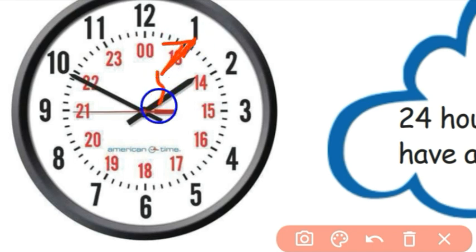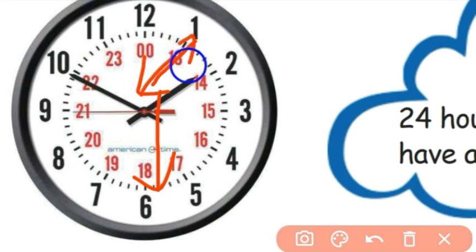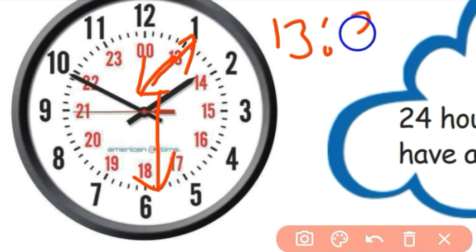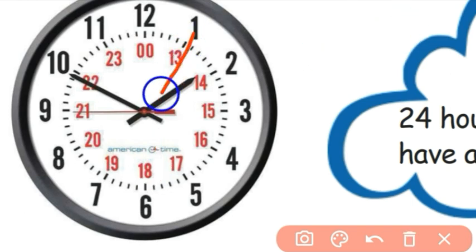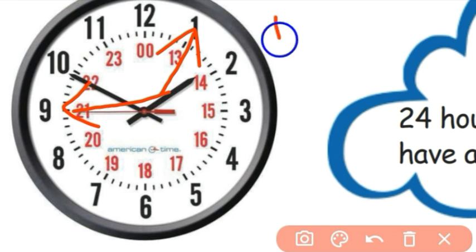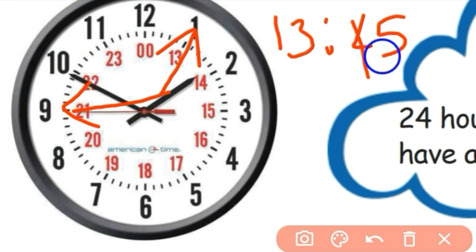If it is 1:30, 1 hour 30 minutes, the digital time is 13 hours 30 minutes. If it is 1:45, the digital time is 13 hours 45 minutes.